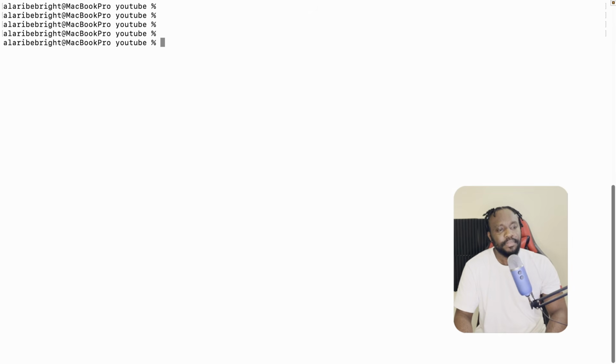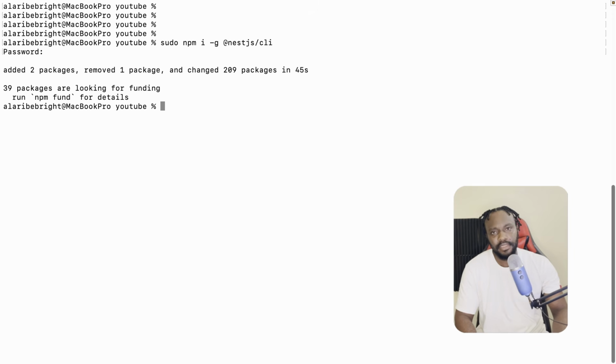Okay, so we have an empty folder, nothing yet exists. Let's go on and fix that. I'm going to make use of the NestJS CLI to scaffold the project. So the command is sudo npm install -g @nestjs/cli, which we need to create a new NestJS project. The CLI has been installed for me.